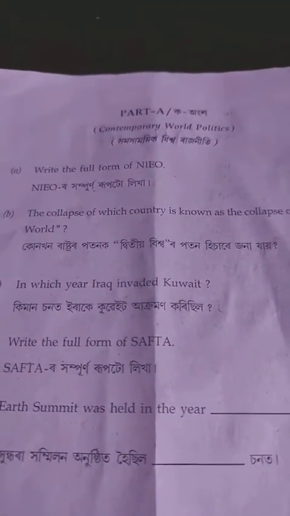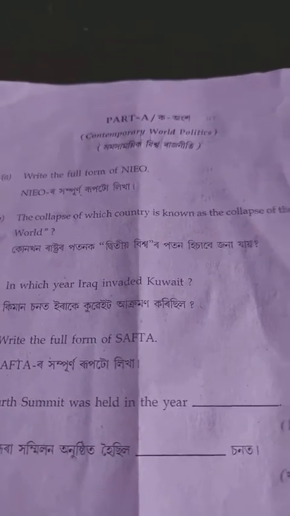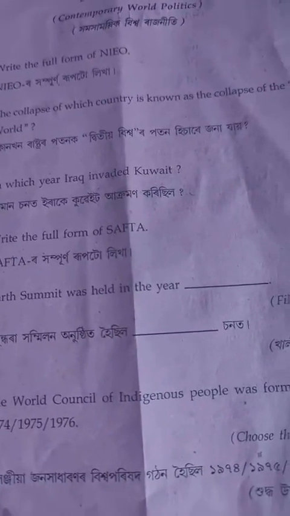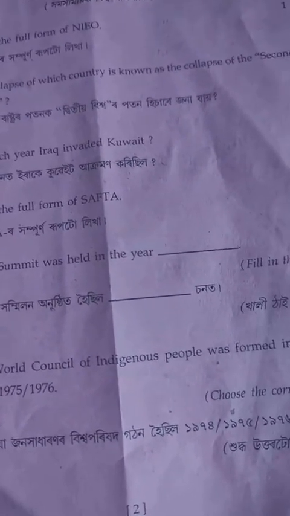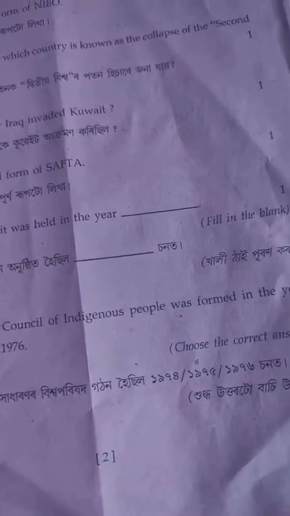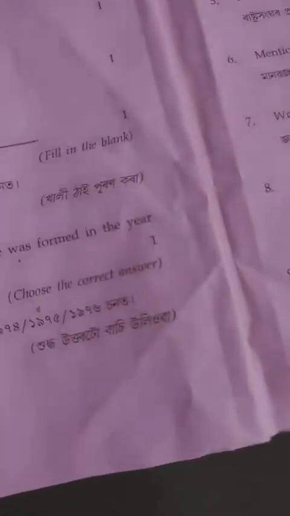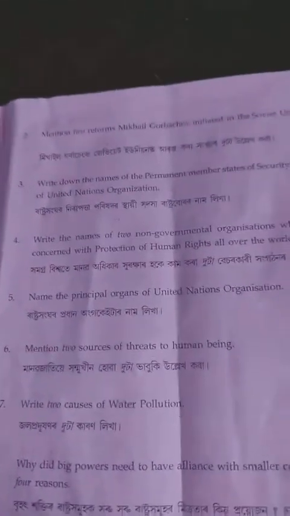Part A. Write the full form of NIEO. The collapse of which country is known as the collapse of the Second World? In which year did Iraq invade Kuwait? Write the full form of SAFTA. Earth Summit was held in the year dash. The World Council of Indigenous People was formed in the year 74, 75, 76. Choose the correct answer.